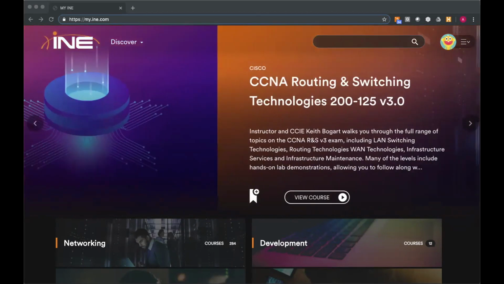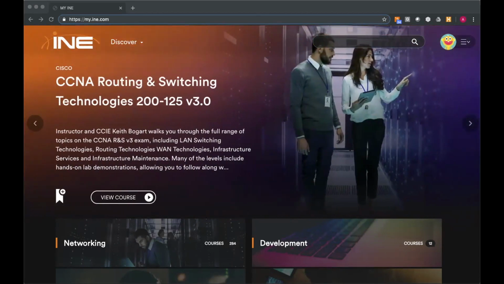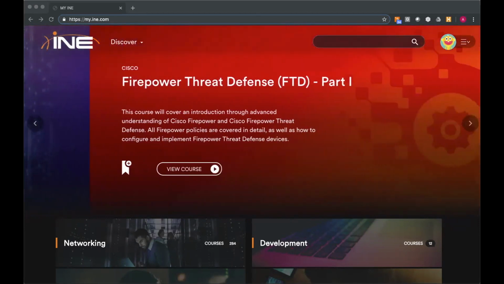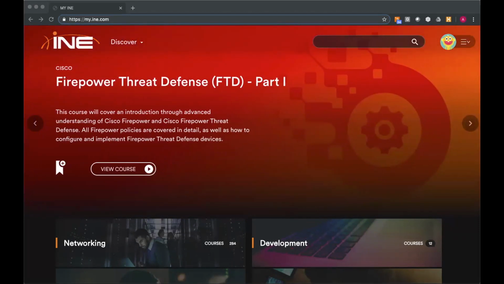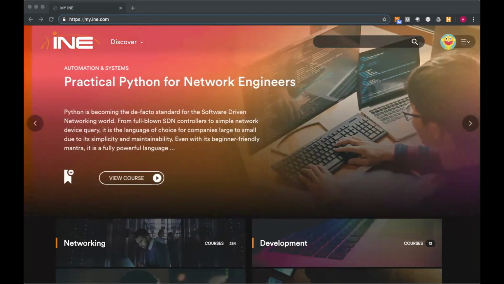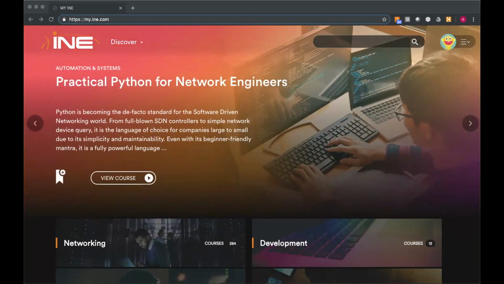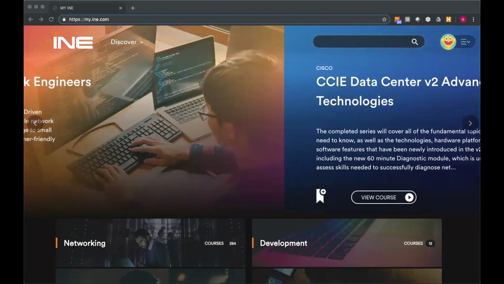So what I am going to try to do today is give you a bit of a tour of the updated platform and library. It looks like roughly about half of those who are joining us today are completely new to INE. So if you are an existing customer, I do apologize. I am going to take a quick tour through everything just so that those who are unfamiliar can take a look at it. So what I am going to do is begin on the new landing page.